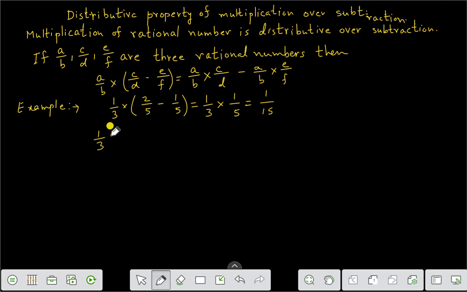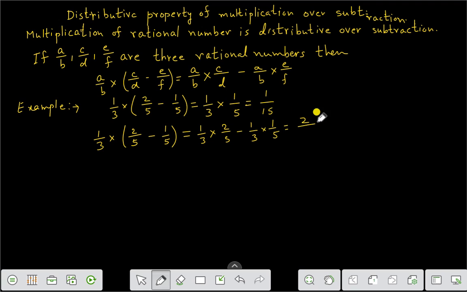Now if we take 1 by 3 into 2 by 5 minus 1 by 5, then we are getting 1 by 3 into 2 by 5 minus 1 by 3 into 1 by 5.